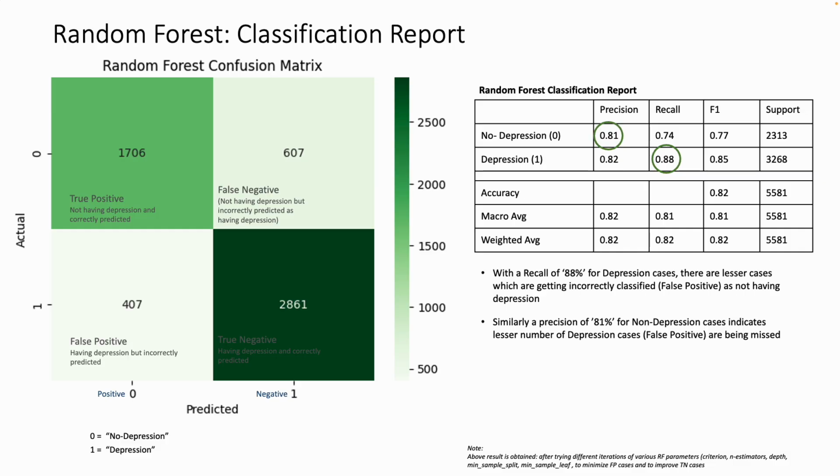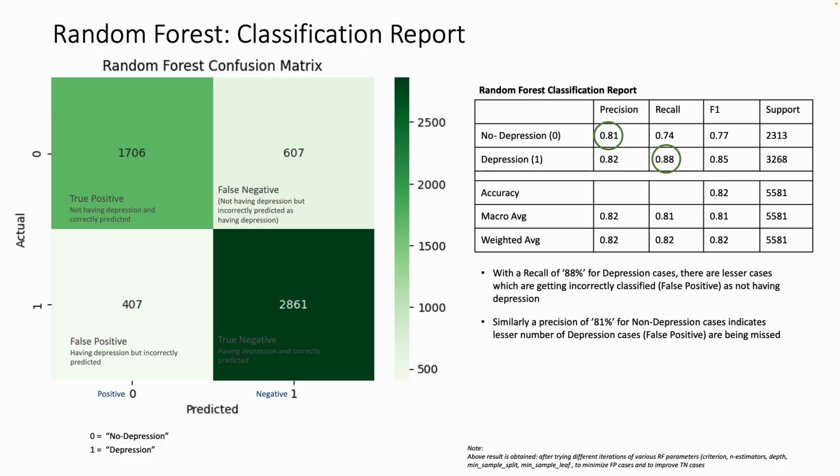Now we are looking at the confusion matrix. If you look at the confusion matrix, it gives the overall accuracy of the model as 82. That means it is correctly predicting the true positive and true negative cases out of all the cases. What is more important for us is to understand the recall, which is basically a measure of, out of all the actual positive cases, how many did the model correctly identify.